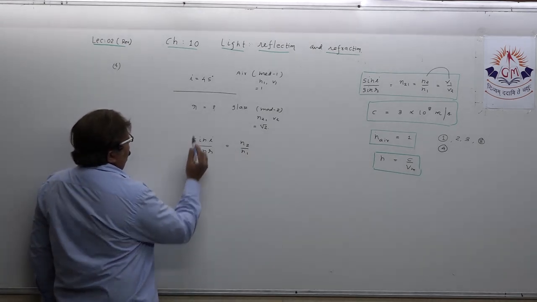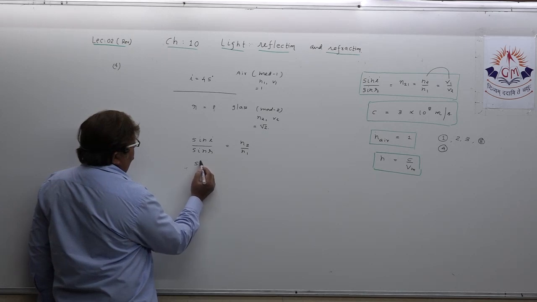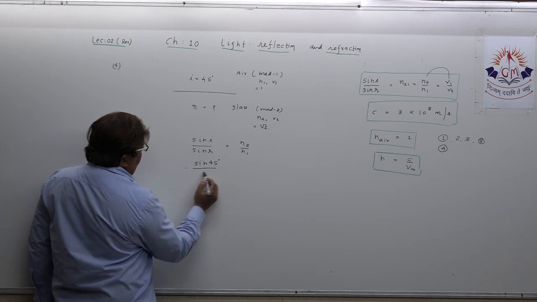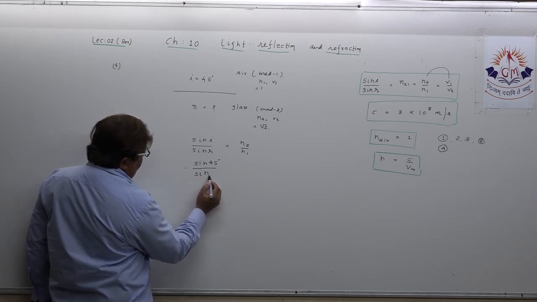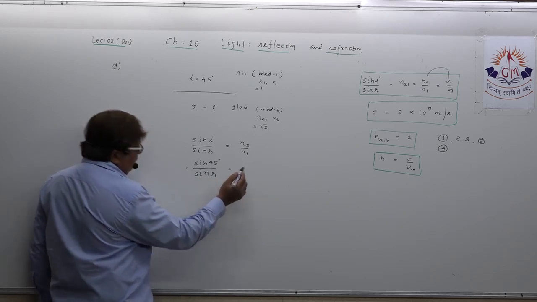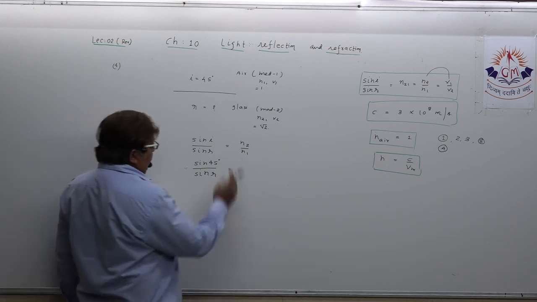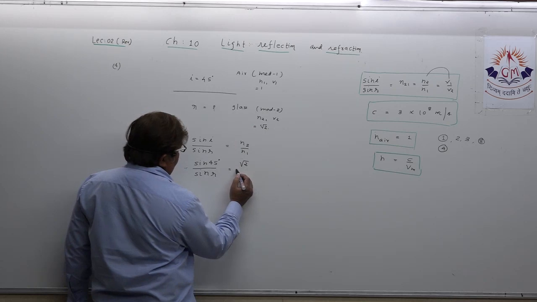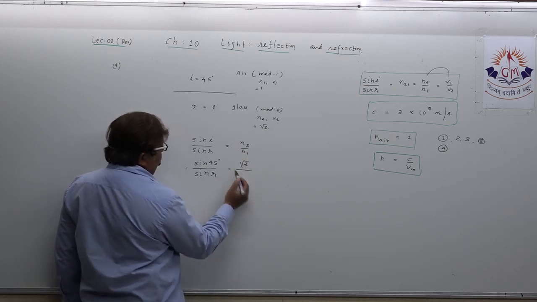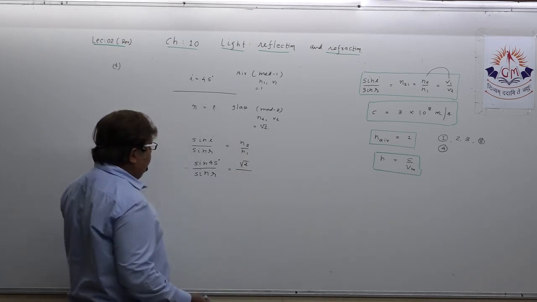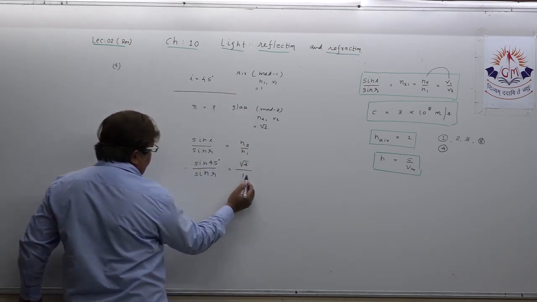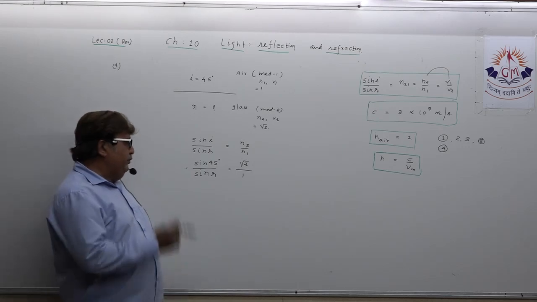Sin I is given, 45 degree. Sin R we are looking for. N2 is given, that is under root 2. And N1 means the refractive index of air, which is always 1.